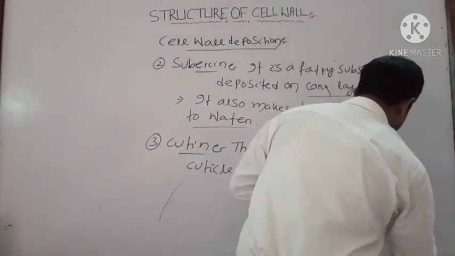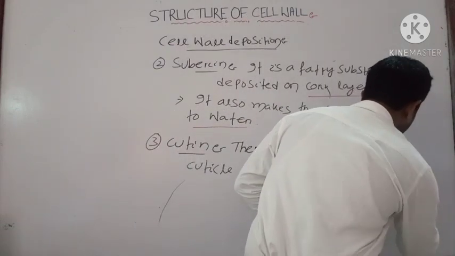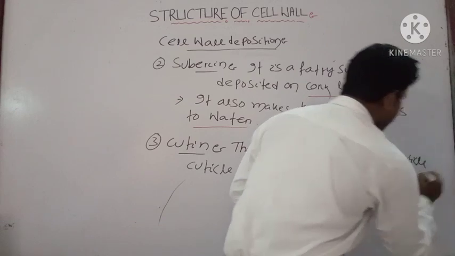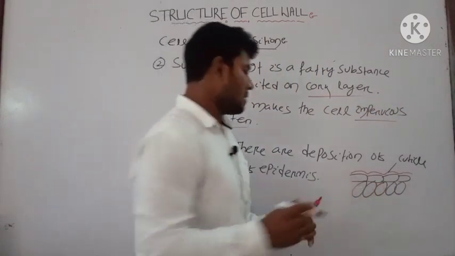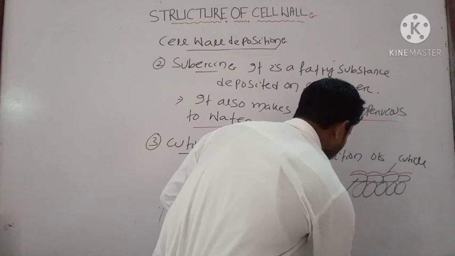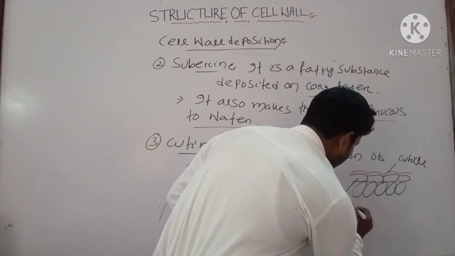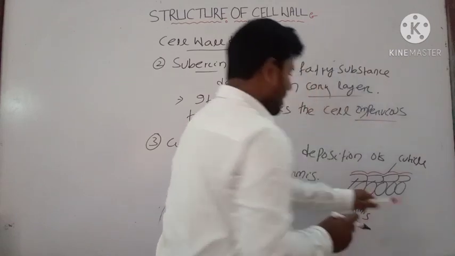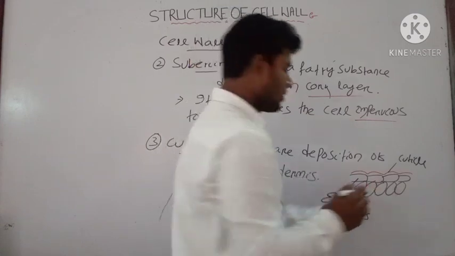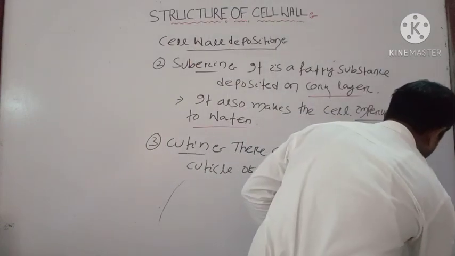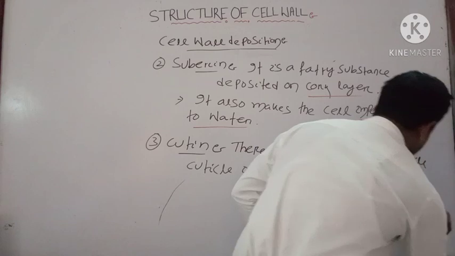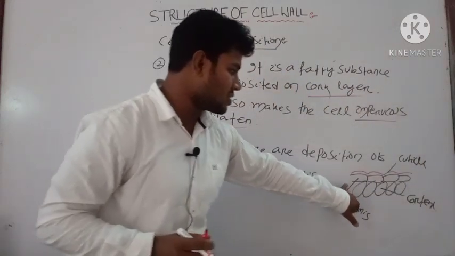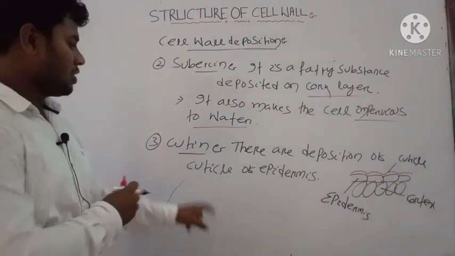This structure is known as the cuticle, which is the outer covering of the epidermis. This portion is the epidermis, and after the epidermis there is the cortex. Okay, these are the main three structures.